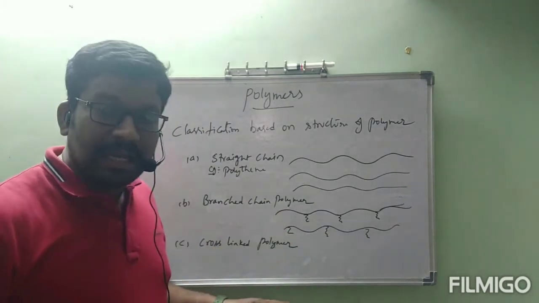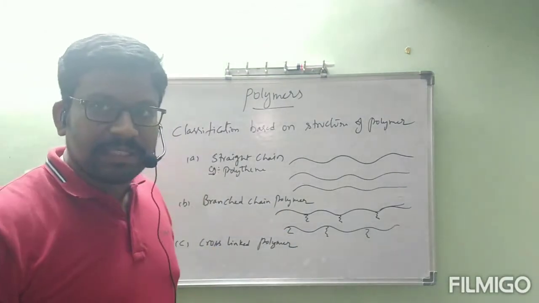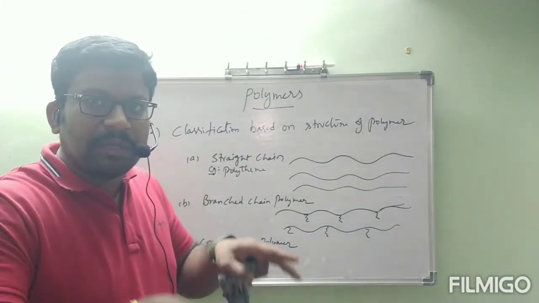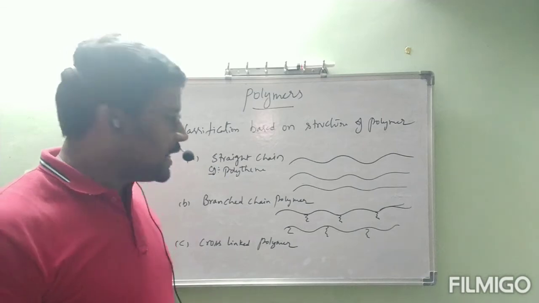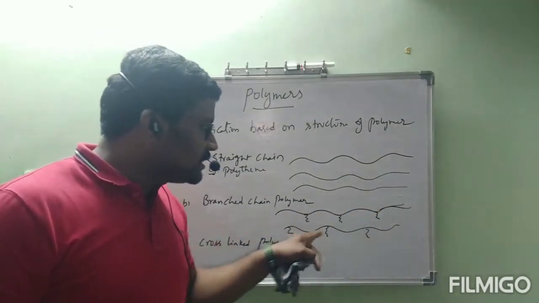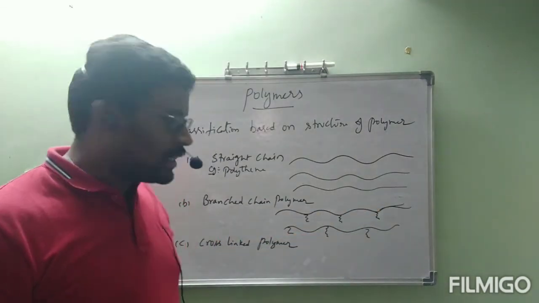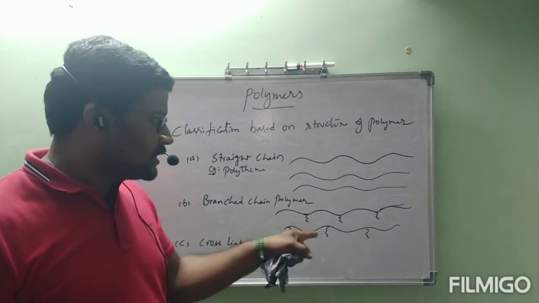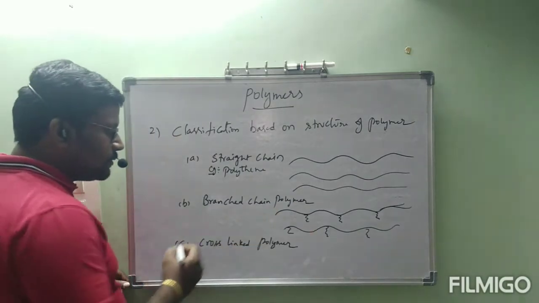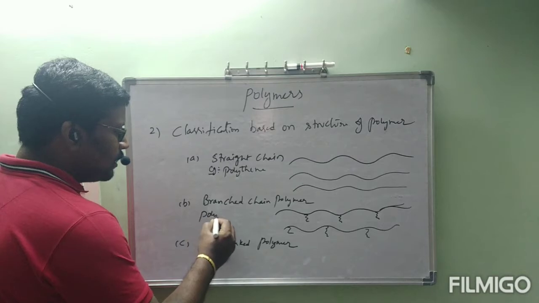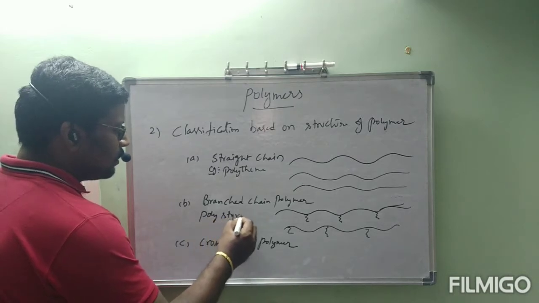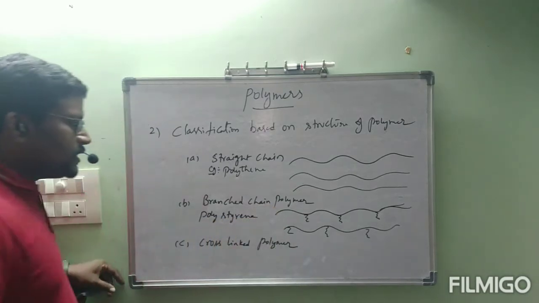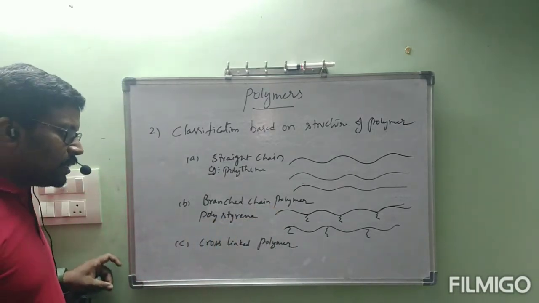Linkage means direct covalent bond is not present. Intermolecular force will be present. Directly this chain and this chain will not be involved in linkage. This is called branched chain polymer. This is the structure. Branched chain polymer example, polystyrene.